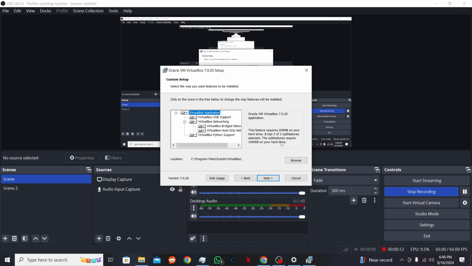This will allow you to change what features you want to be installed, such as your USB support, your networking support, and your Python support. We will leave this as is.